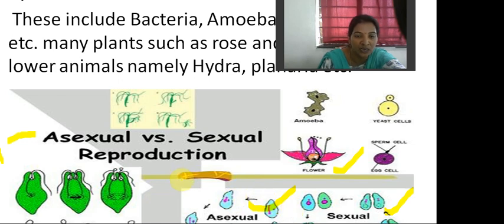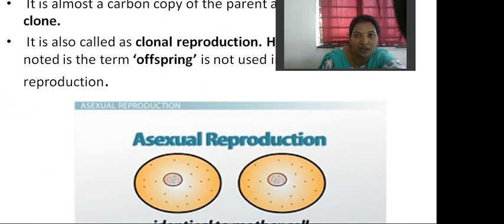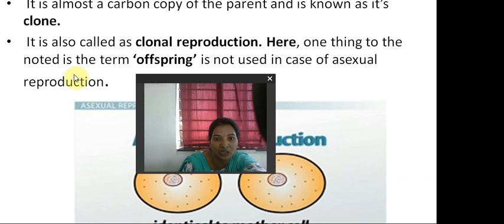So how are these organisms reproducing? As you see, amoeba is undergoing binary fission, yeast is undergoing budding, and the flower undergoes bisexual reproduction, that is sexual reproduction. Understood, students? Later on, in the later classes, we will talk about how this is happening.